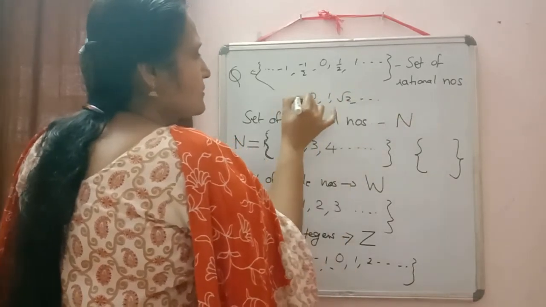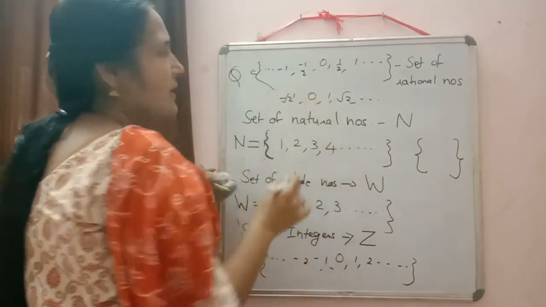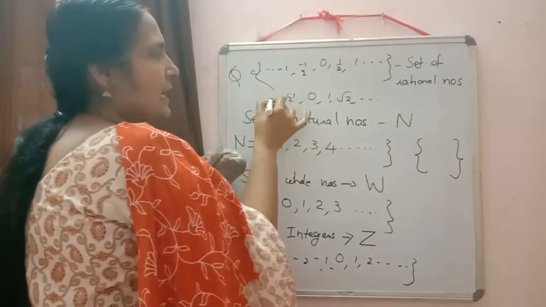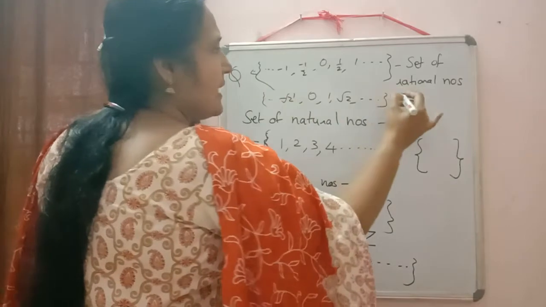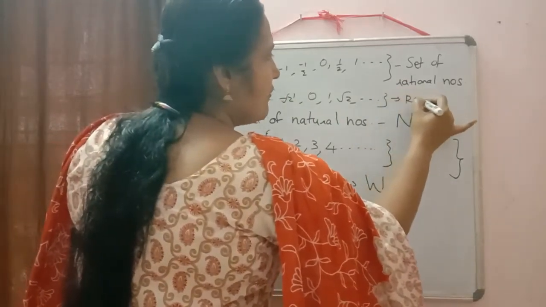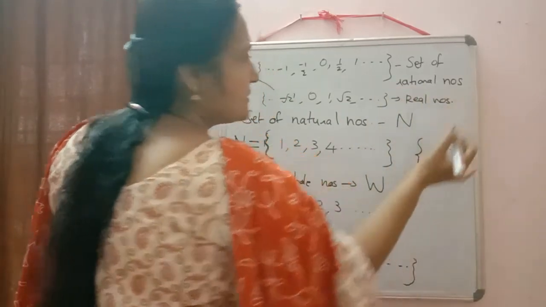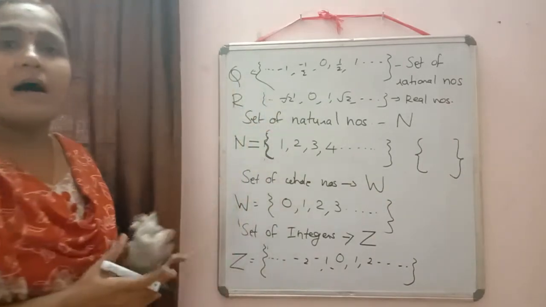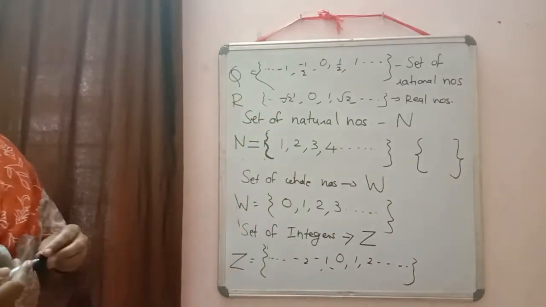Then next, if I include irrational numbers also, the set of rational numbers together with the set of irrational numbers, together we say this is the set of real numbers, and the set of real numbers is denoted by the letter R. So once again we can revise.